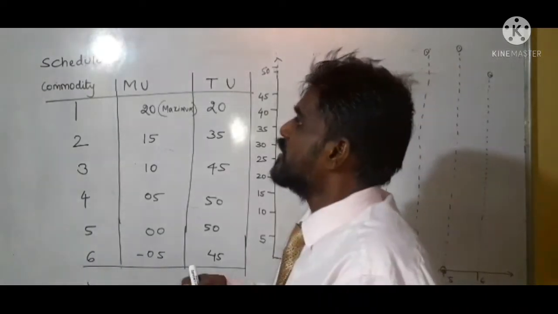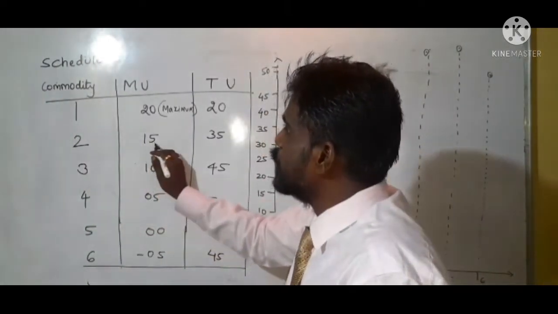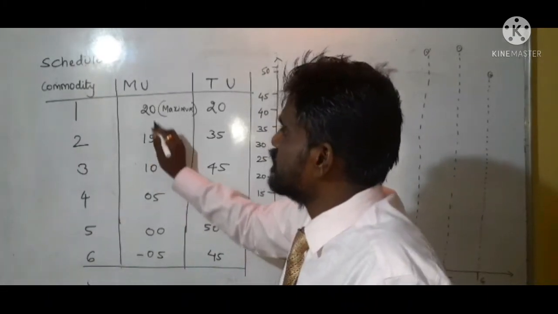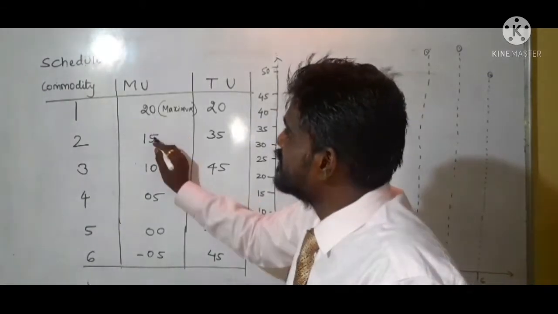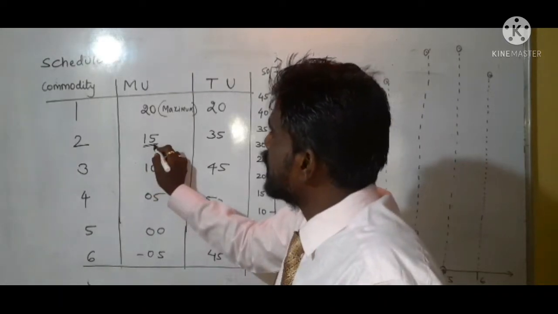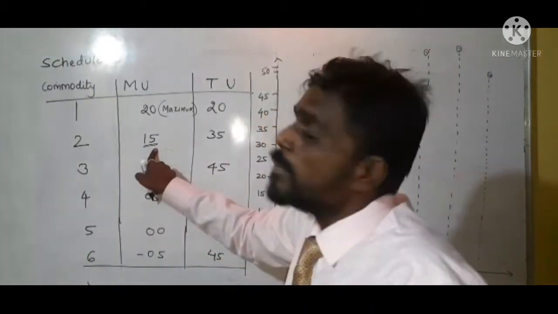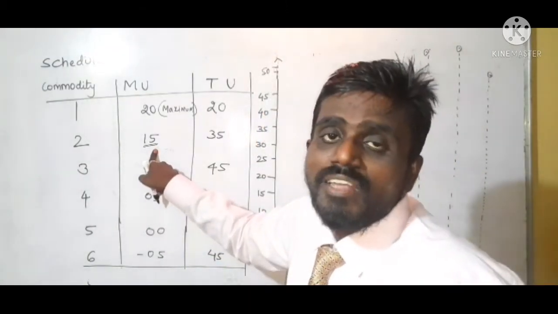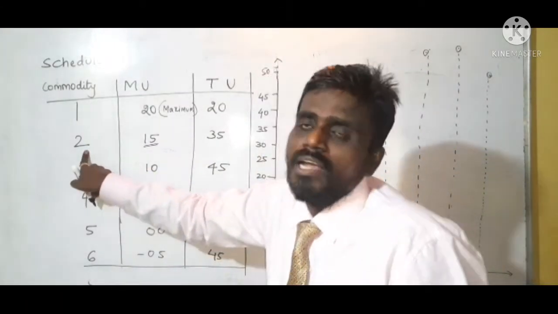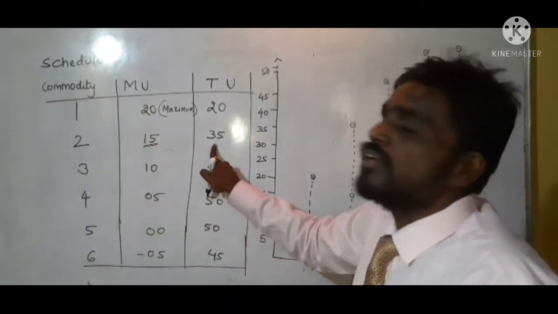When the consumer takes the second unit for consumption, it gives 15 units of satisfaction, 5 less than the first unit. So this 15 is the marginal utility of the second unit, and the total utility will be 20 plus 15 is equal to 35.